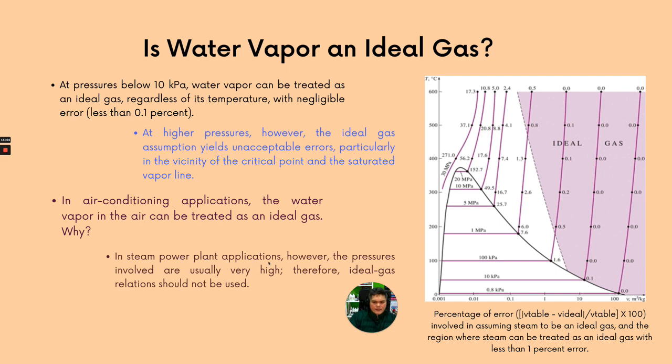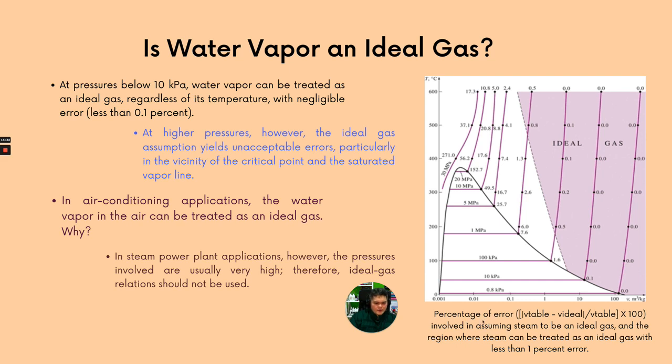In a steam power plant application, the pressures used are very high. So in this particular case, you start to see that the pressure here is 0.8. If it falls under superheated vapor, then no problem for this pressure. But when it starts to grow higher, then you will not be able to use this ideal gas equation anymore. So it cannot be used anymore.